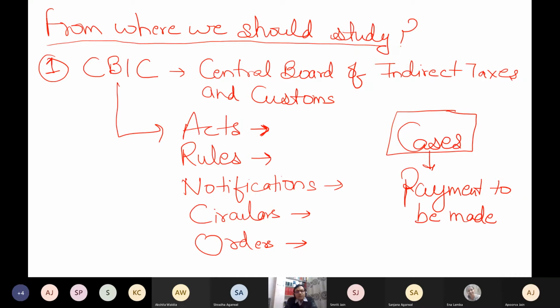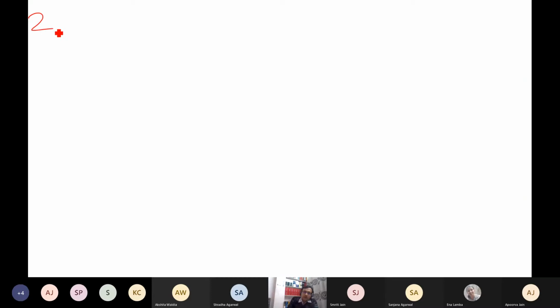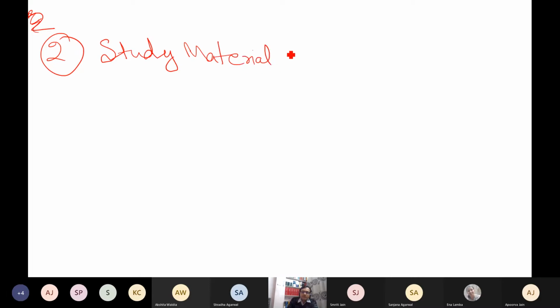The second thing I will refer to is the material of the Institute of Chartered Accountants of India. This is the second source: the study material of CA Final level. It is a good material, and we should refer to that. Rather than referring to hundreds of different books by different authors, it's better to go for this material. I cannot say that it is 100% correct, but still it is a good material.